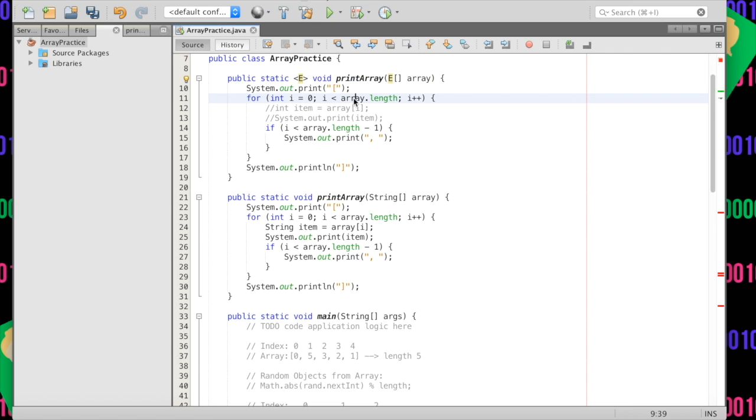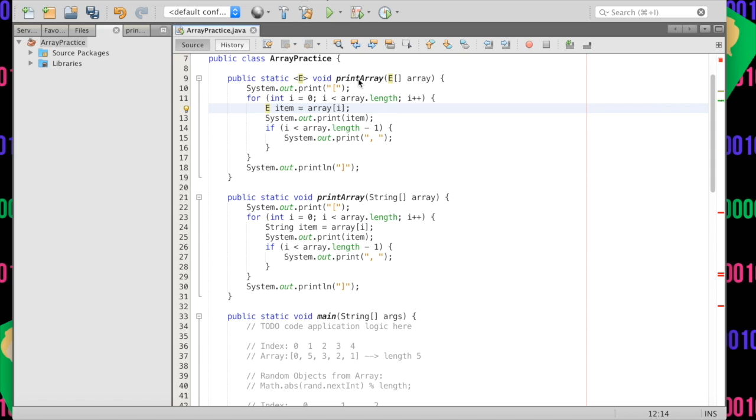And so when we pull out the item, we can do E item, and it's going to be happy because everything is of type E. So when this compiles, E is going to be either boolean, int, whatever it is. If an integer array is being called with this method, the integer array is an argument, then E here will be int, and then this will be int. But if it's a string array, then E would be string, string, string, the same thing.